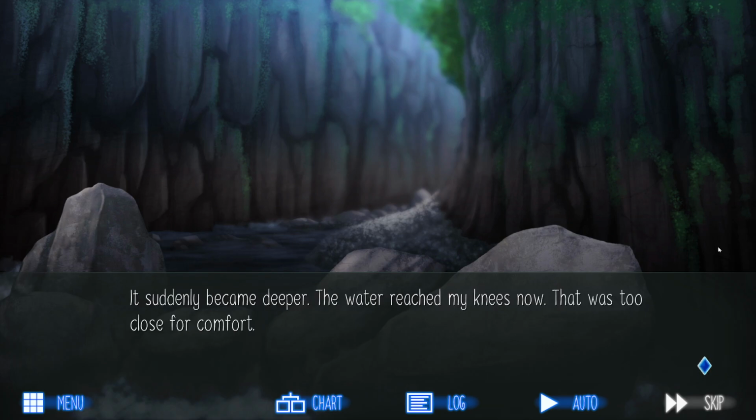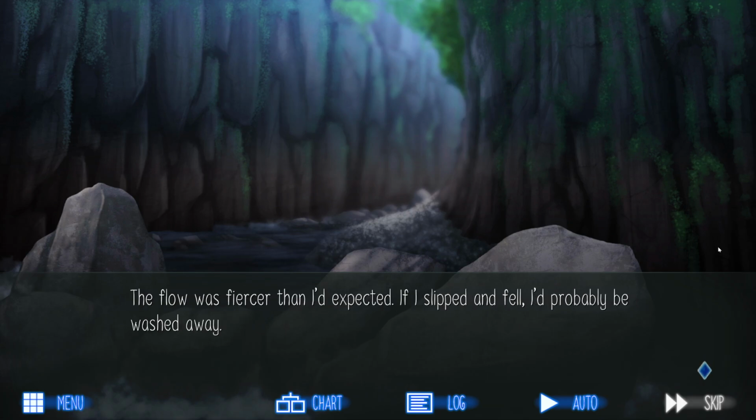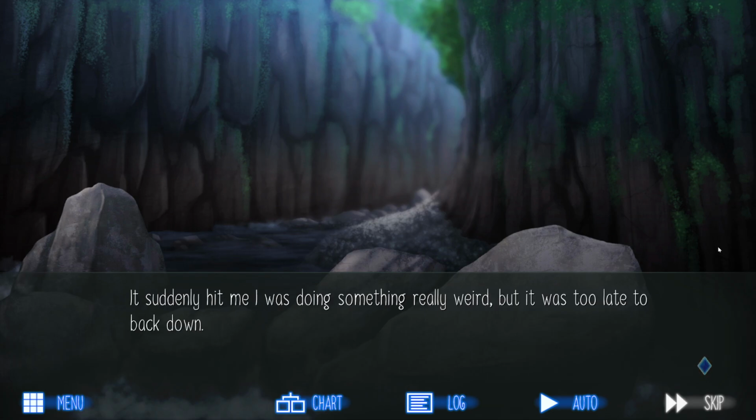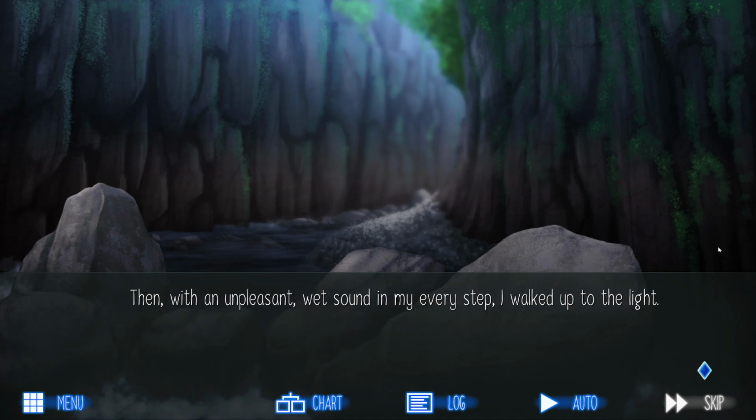It suddenly became deeper. The water reached my knees now. That was too close for comfort. Feeling the bottom with my toes and balancing myself, I somehow avoided losing my footing. The flow was fiercer than I'd expected. If I slipped and fell, I'd probably be washed away. It suddenly hit me I was doing something really weird, but it was too late to back down. Putting my hands on the boulders and carefully checking what I was stepping on, I gradually made it to the other side. Then, with an unpleasant wet sound in my every step, I walked up to the light.